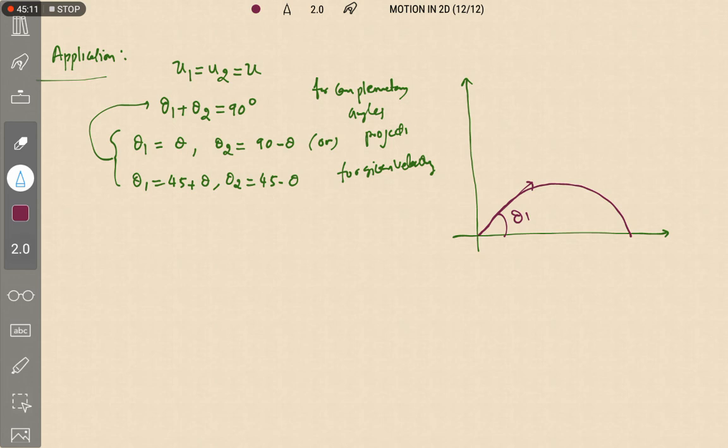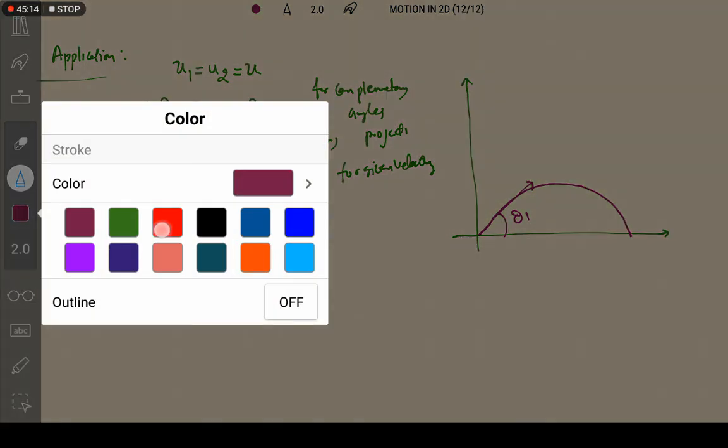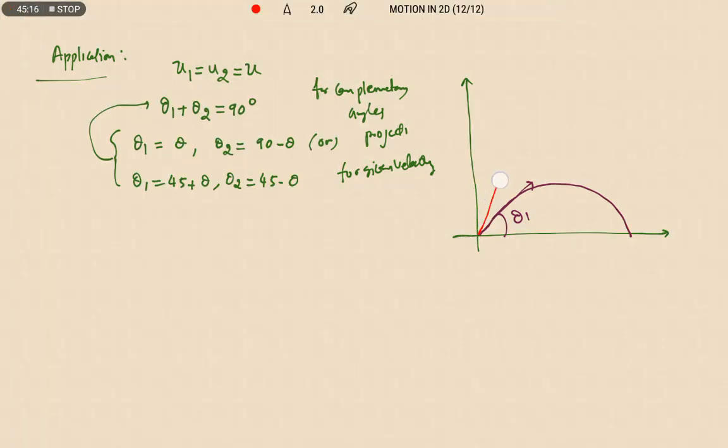Next, projectile 2, with the same velocity u and u. If this condition is satisfied, the ranges of the projectiles will be the same. That means the range of projectile 1 is equal to the range of projectile 2. So for complementary angles of projection for given velocities, the two projectiles satisfy the condition, so the ranges are equal.